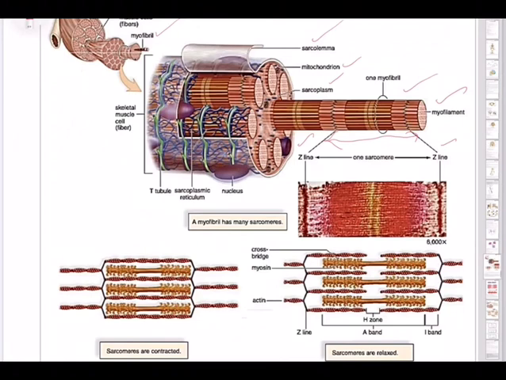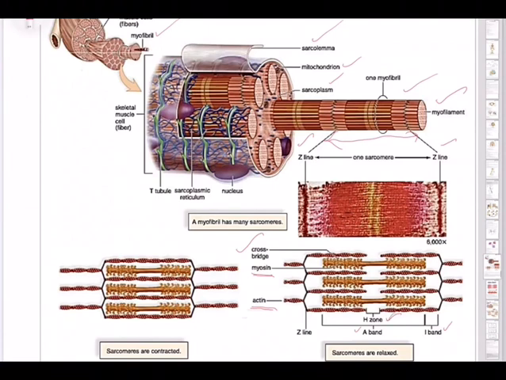And between the sarcomeres, if we see further when we focus, we have, as we said, I band and A band, and then the proteins we said, actin and myosin, and there are cross bridges over this.